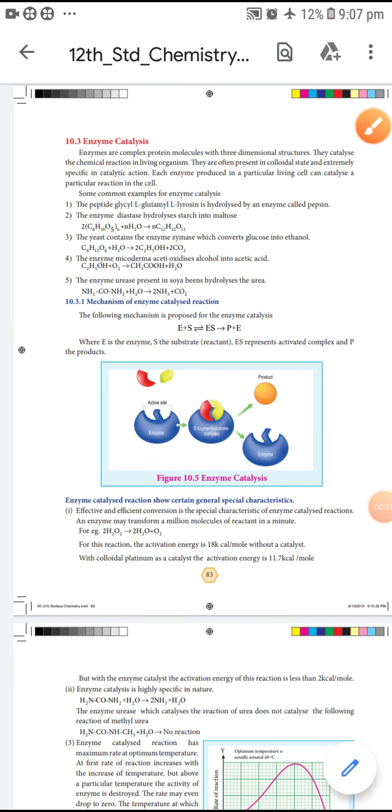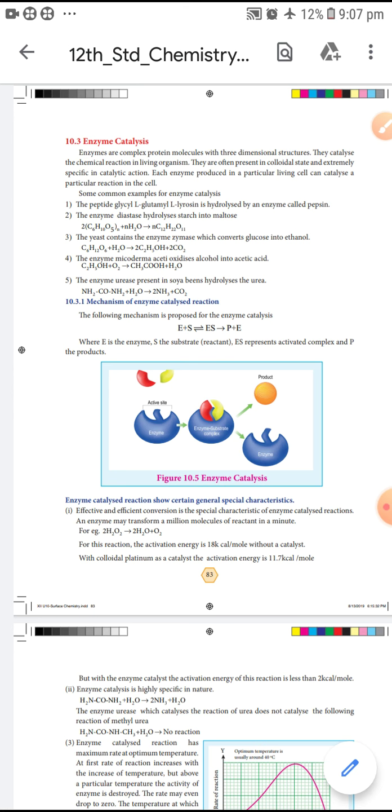Good afternoon, children. Today let us learn about enzyme catalysis. Enzymes are complex protein molecules with a three-dimensional structure, in the X, Y and Z directions. They catalyze chemical reactions in living organisms.